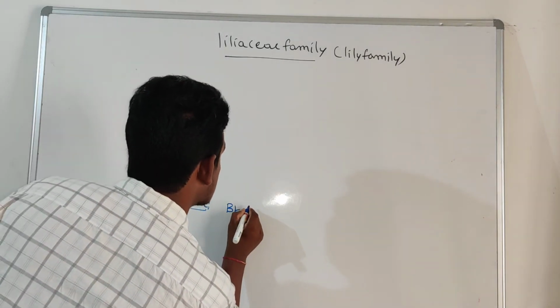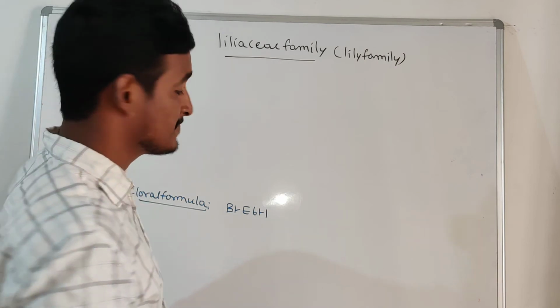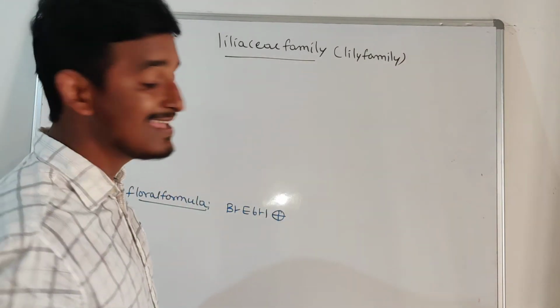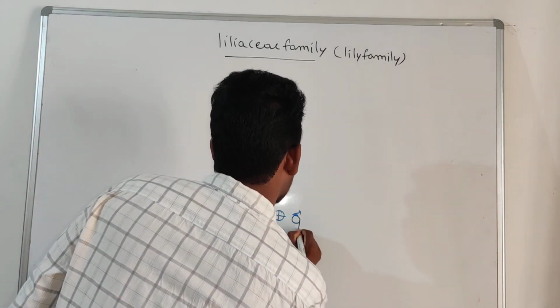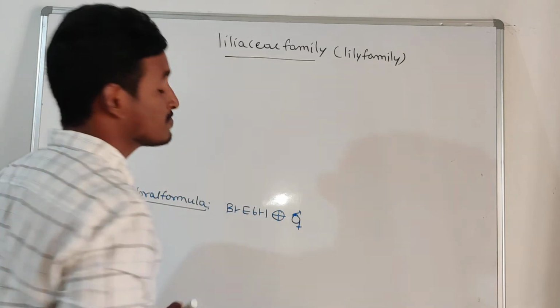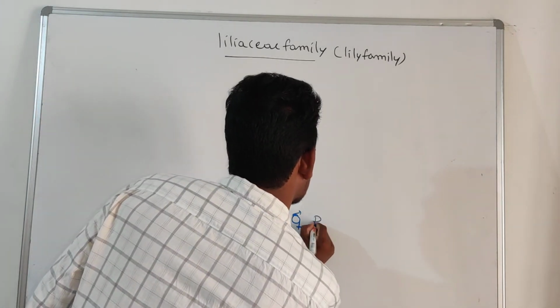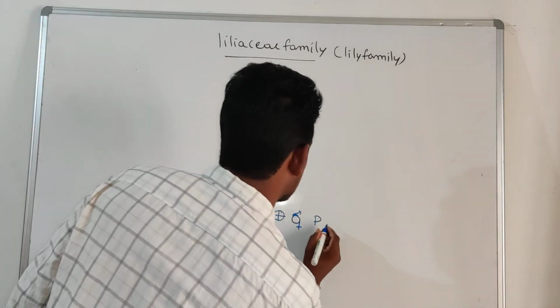Ebracteolate, bracteoles are absent, so that's why Ebrl. And it is actinomorphic, it will show a radial symmetry, and it is a complete flower, it is having both male and female sex organs. It has a perianth instead of calyx and corolla.